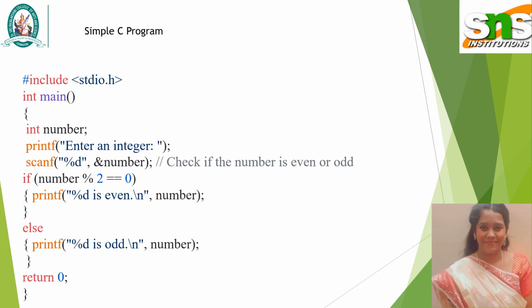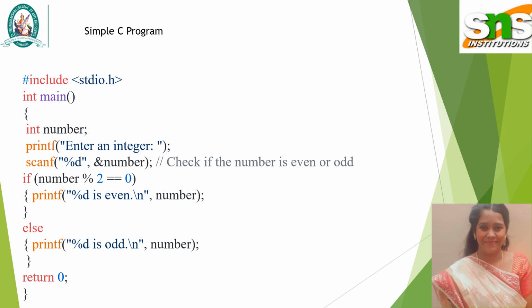So let us start the session with a simple program. Here I have prepared a small program for you. In that, you are going to enter an integer and check whether the number is even or odd. Now look at the program well. We have hash, which is the preprocessor in C, and include is a keyword, and stdio stands for standard input output, and dot is an operator, and h stands for header file. So this is the meaning of the first line.